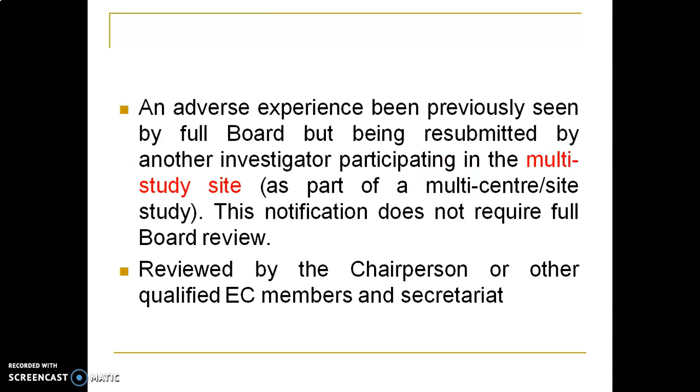Many times, one center has already reported an adverse event or SAE, and by observing the risk as well as benefit ratios, they may continue the study. Sometimes multi-center studies are carried out for a clinical trial, and the second center may come across the same type of complaint, which was already noticed in the previous meeting.